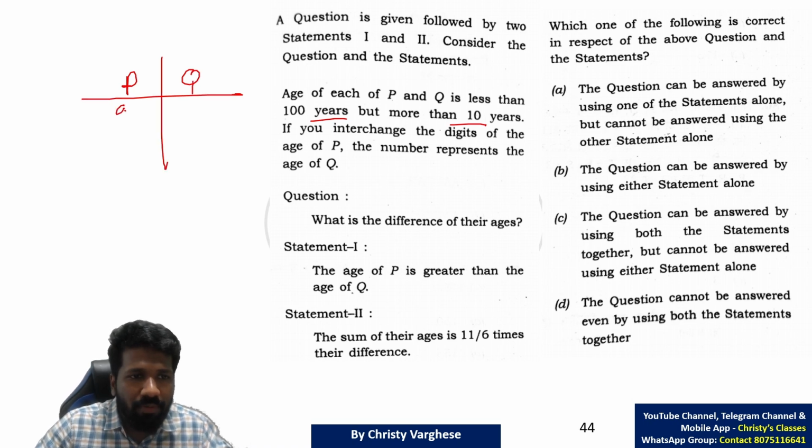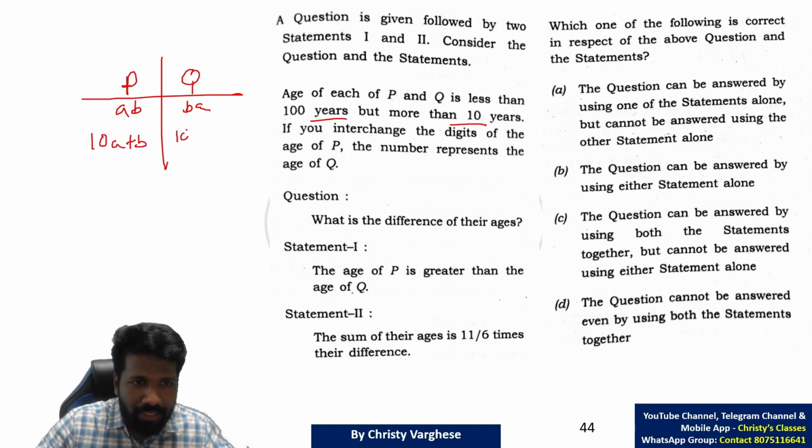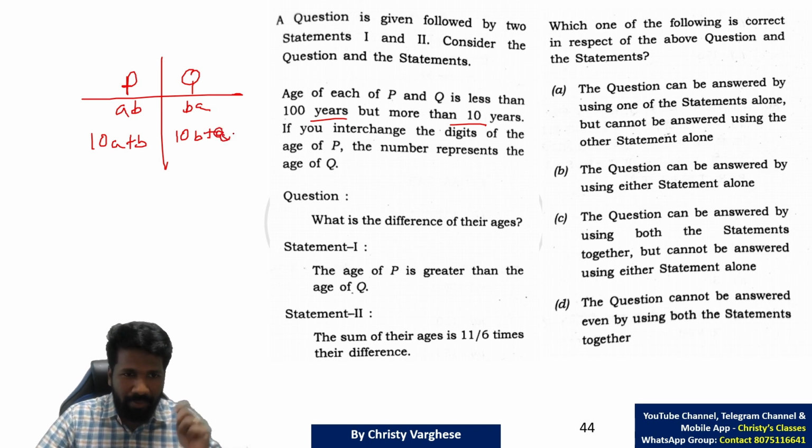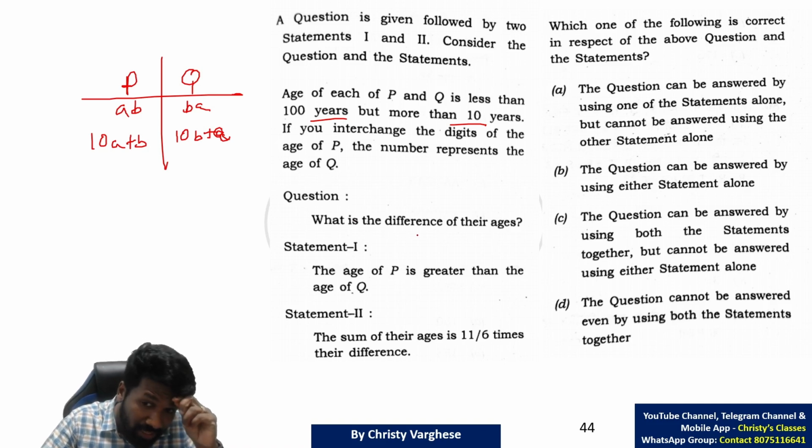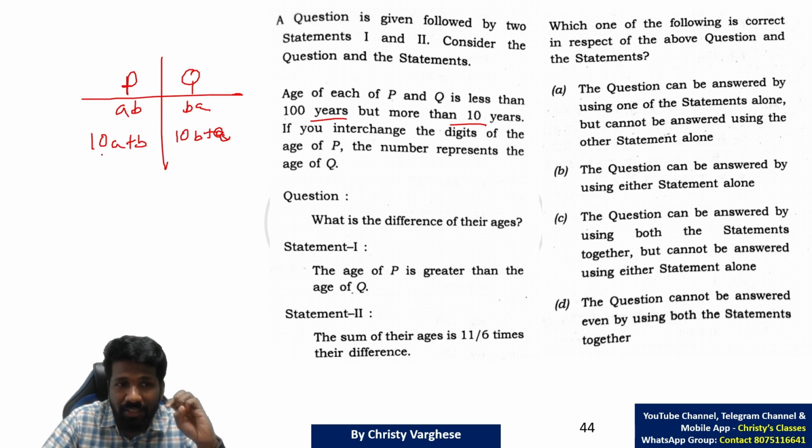That means if AB is P, BA will be Q. Or in number system, we can say this is 10A plus B and this is 10B plus A. P and Q are 10A plus B and 10B plus A respectively. The question is asking what is the difference of their ages. Difference of their ages means 10A plus B minus (10B plus A), right? P and Q difference of age. But to find that, A and B are unknown, so definitely we need more information.